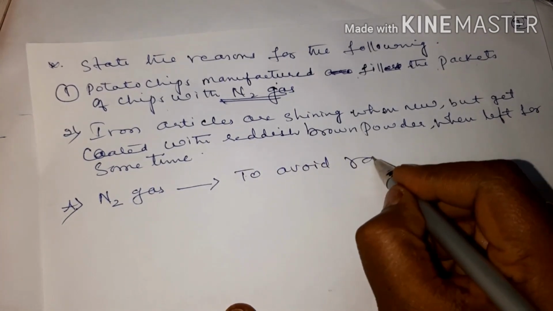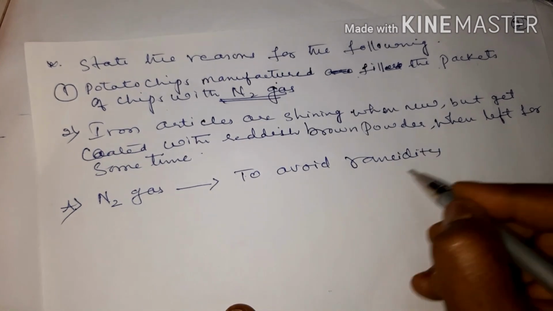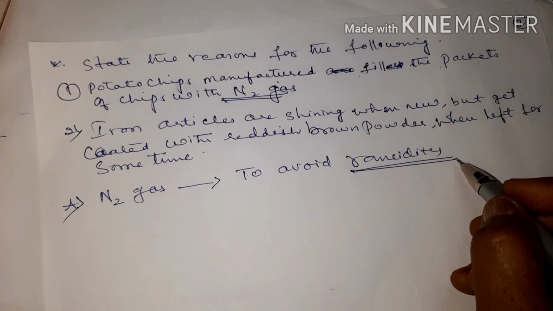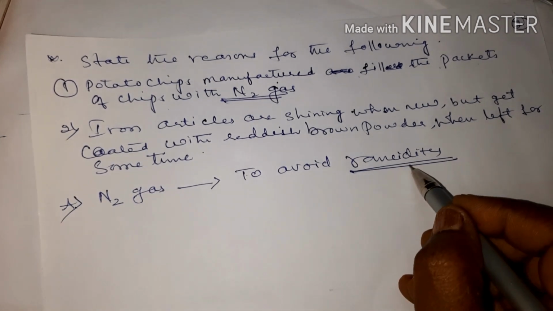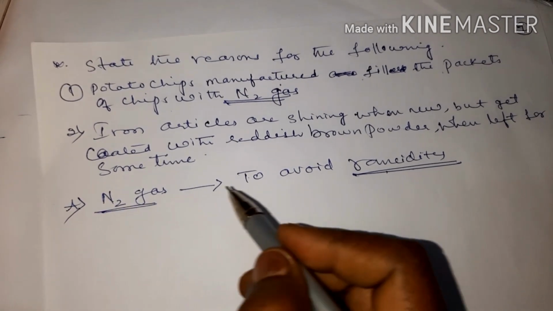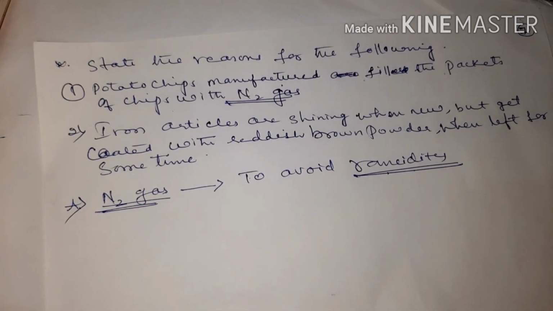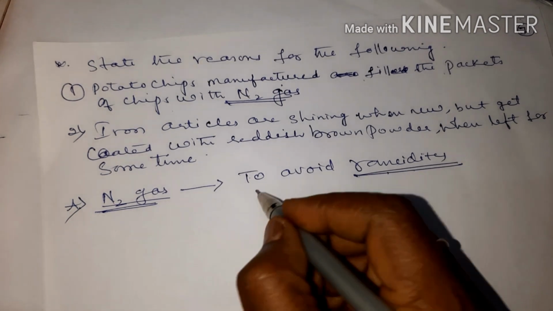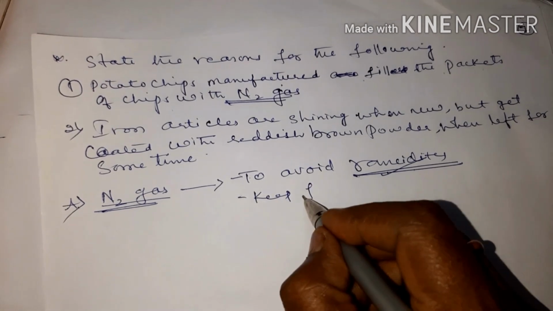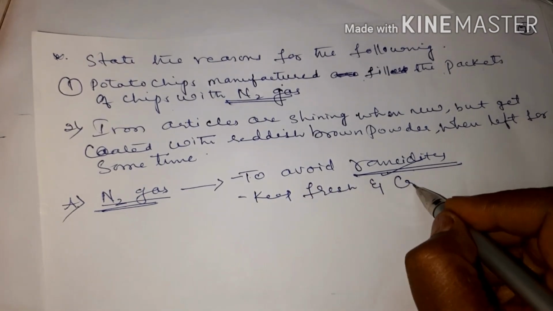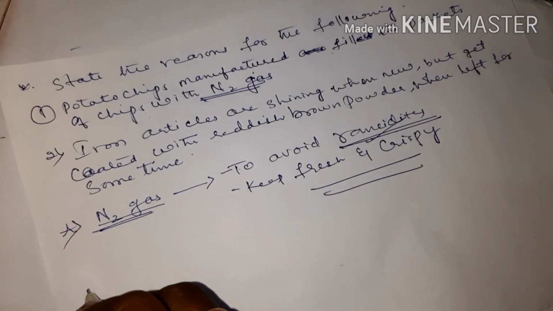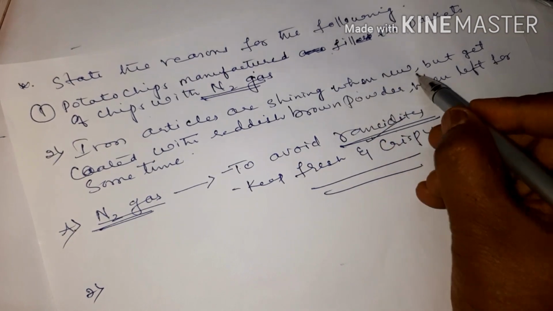What is rancidity? A foul smell or bad smell which is caused because of the fatty substances present in the food items. To reduce that foul smell, nitrogen gas is used. And also nitrogen gas keeps the food item fresh and crispy. So first, to avoid rancidity, and to keep the food items fresh and crispy, nitrogen gas is added.